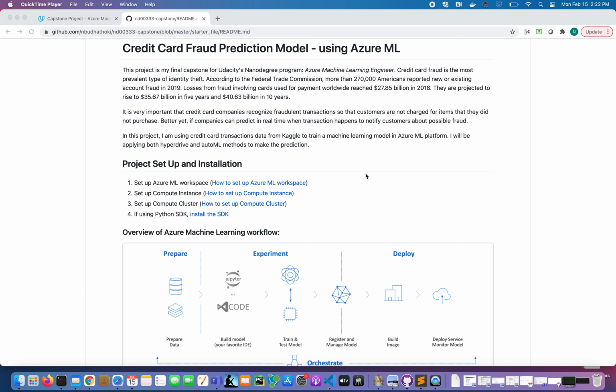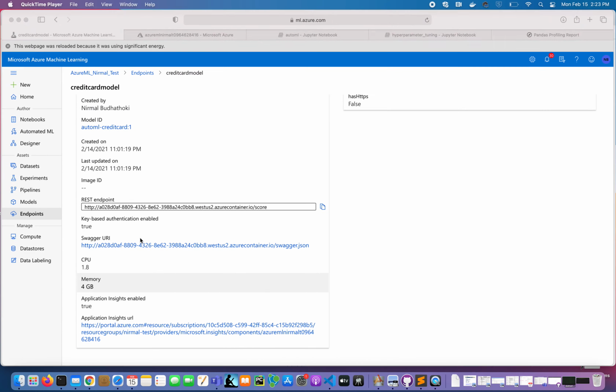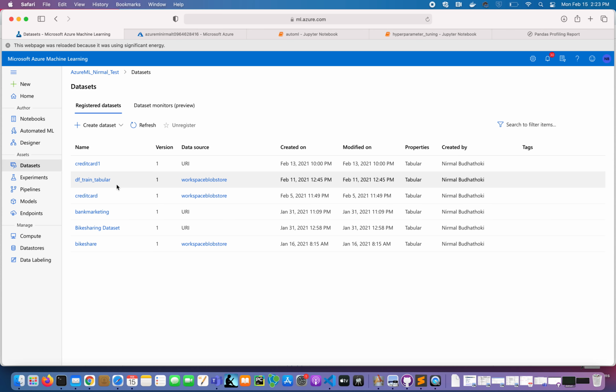non-fraud. This problem is very important because it seems like every year credit card fraud has been going up, and there are billions of dollars of loss for banks. You can see from the data that 270,000 Americans reported fraud transactions in 2019, and this number is always growing, right? So let's look at the data set, the credit card data